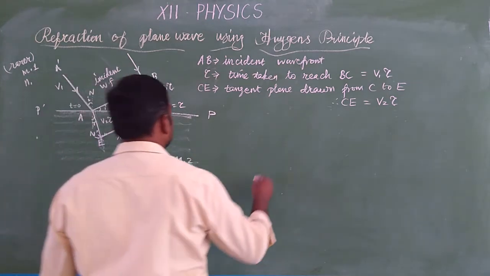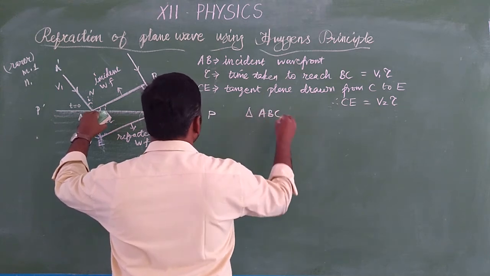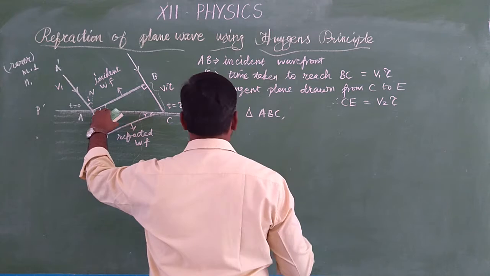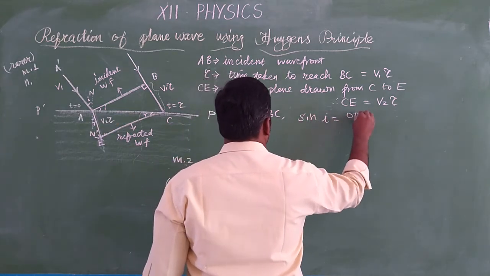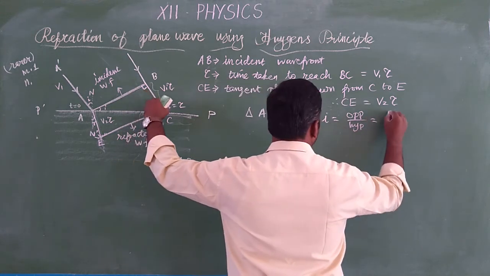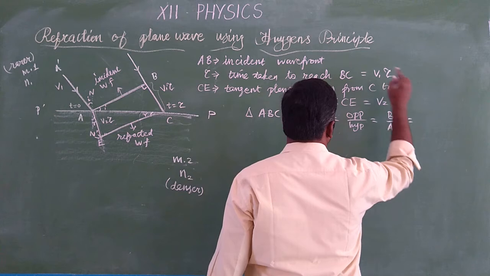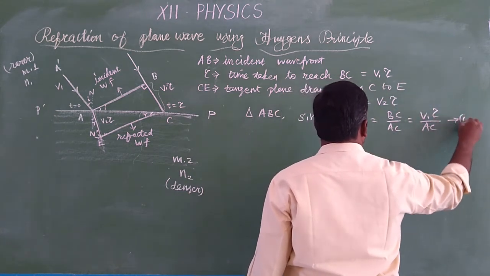What are the two triangles? The first triangle is ABC. In triangle ABC, sin I is equal to opposite by hypotenuse. What is the opposite? BC. The hypotenuse is AC. So what is the value of BC? V1 tau divided by AC. This is equation number 1.